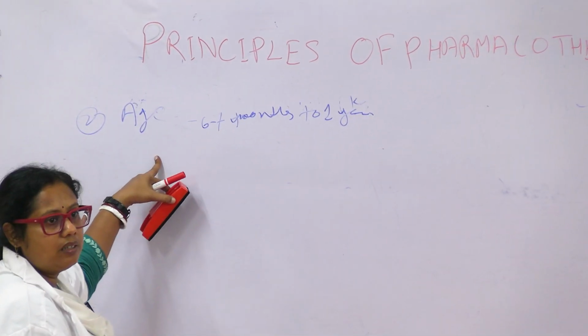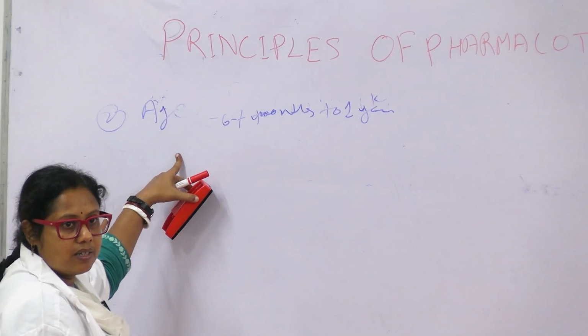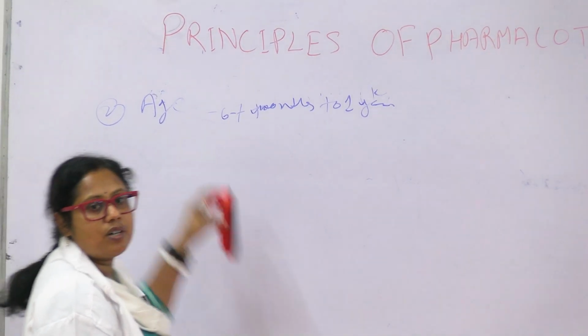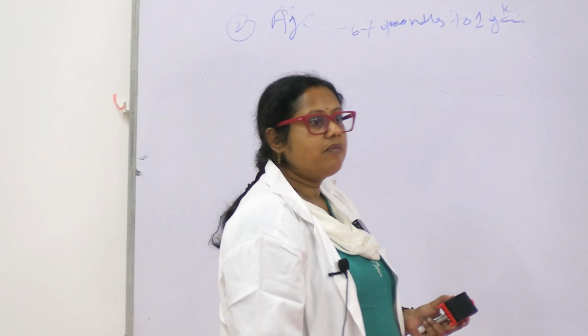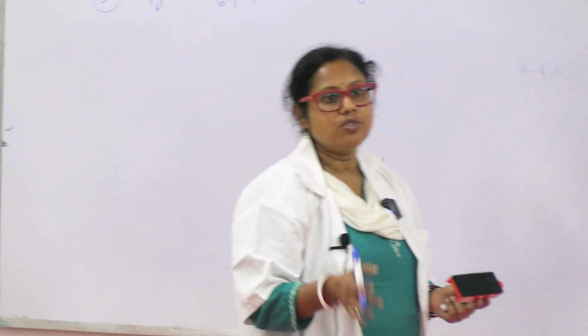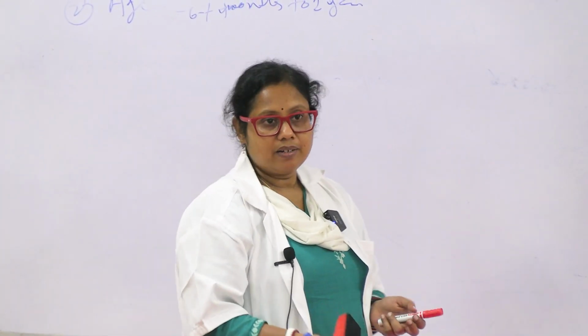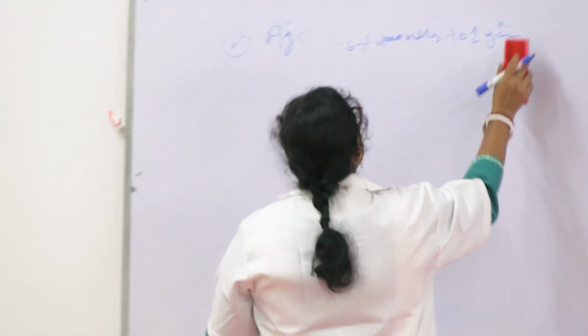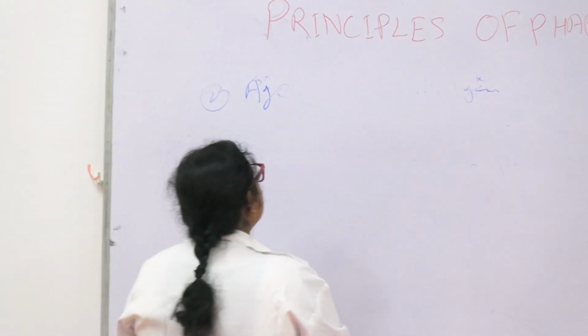the dose of the drug in a pediatric patient is different from the adults. Even we cannot give all the drugs which we usually give to the adults. Then from 1 year